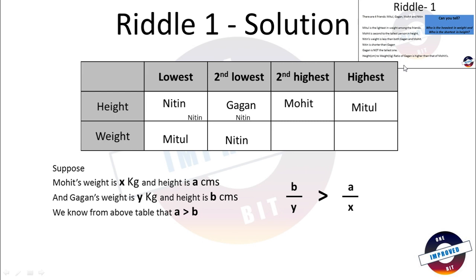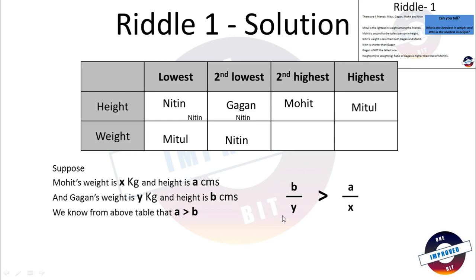We know that A is greater than B, and in this inequality, B upon Y is greater than A upon X. If you think, you will find out that X should be higher than Y.